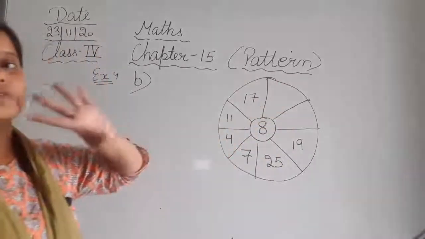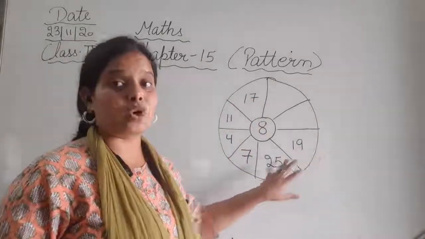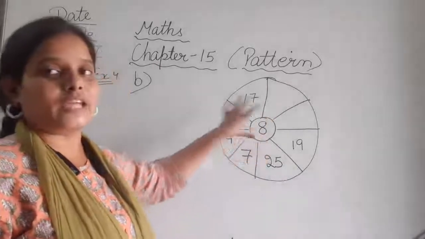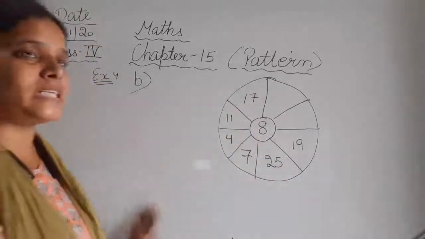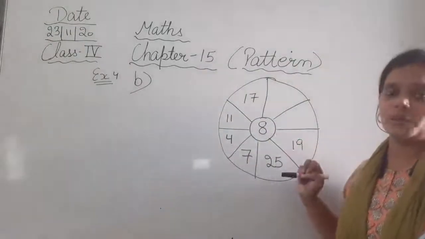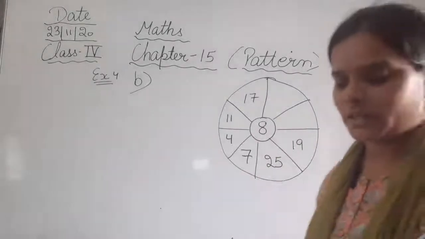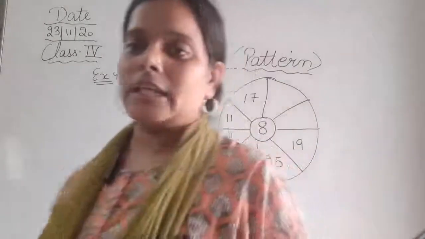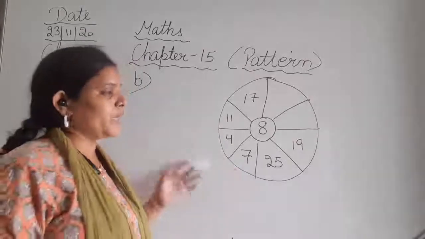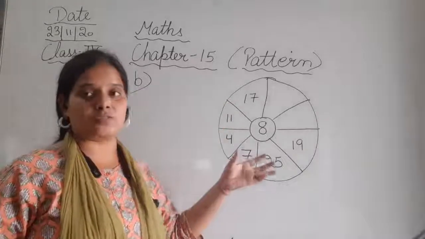So first we have to find out what kind of pattern they are following here, so that at last they get the 8 from all sides. Because the 8 is given in the middle, it is common for everyone. The diagrams that are drawn also give a kind of hint that we have to solve this sum in such a manner that we will get 8 from all these numbers.